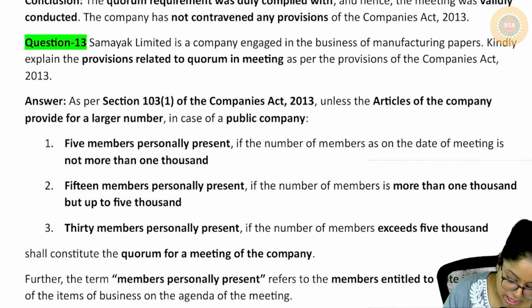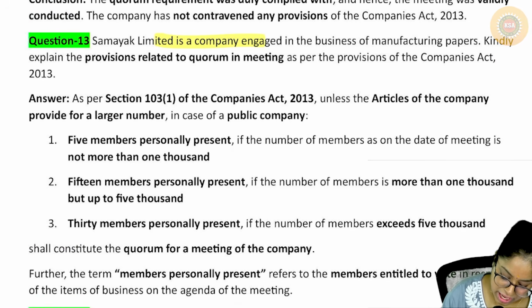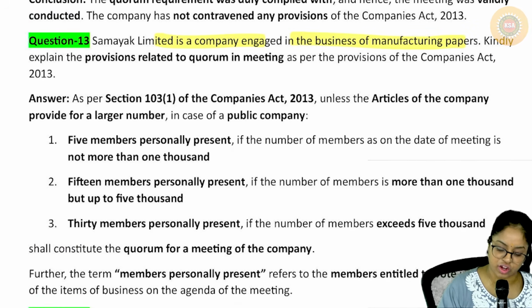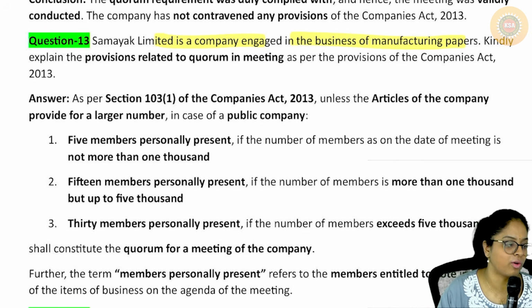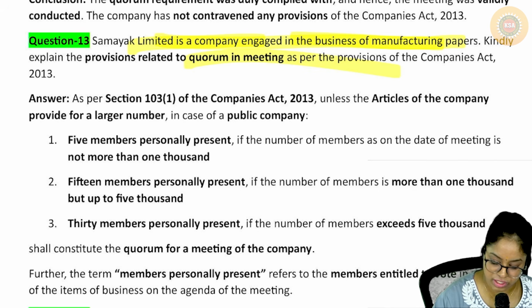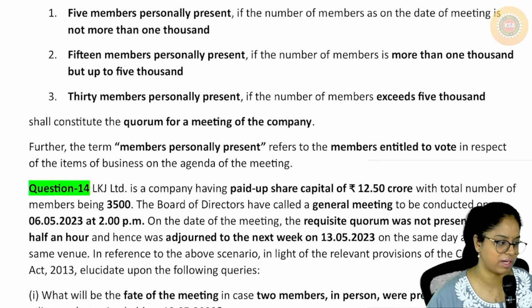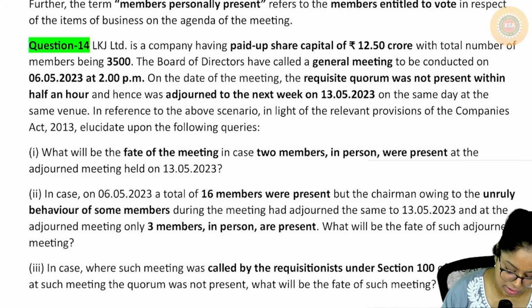What is this? Samayak Limited is a company engaged in the business of manufacturing papers. Kindly explain the provisions related to quorum. Okay, so case study mari poi update direct question. Okay, kindly explain the provisions relating to quorum. You just have to explain what is the minimum quorum requirement, this and that. Fine. Moving on to the next one.